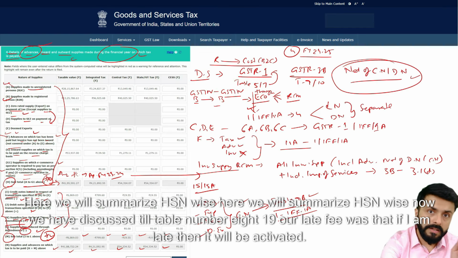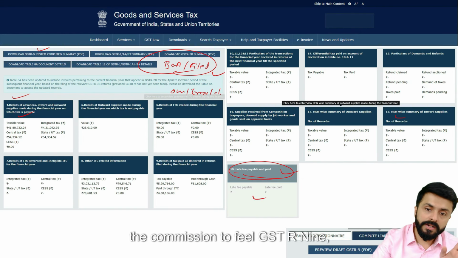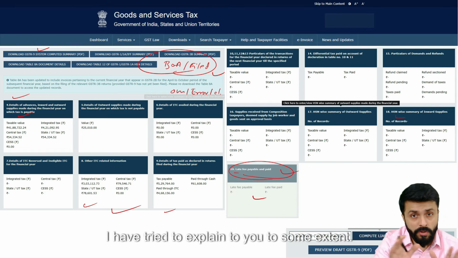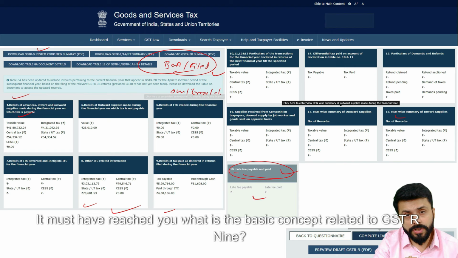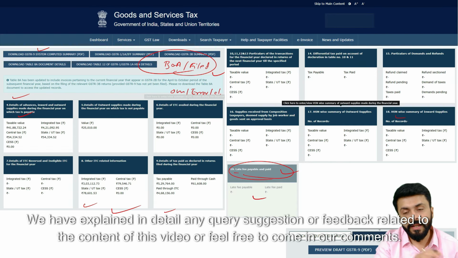Our late fee was that if I am late, then it will be activated. This was the process, our friends, the procedure to file GSTR-9. I have tried to explain to you to some extent. It must have reached you what is the basic concept related to GSTR-9. The form, we have explained in detail.